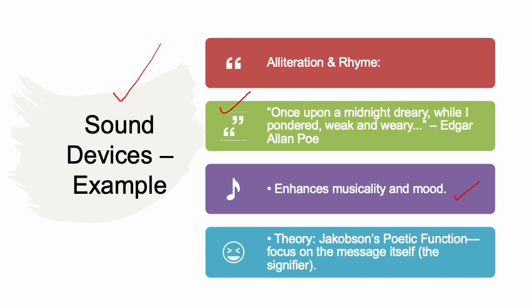For example, this theory comes from Jakobson's poetic function. Jakobson says that it focuses on the message itself, the signifier. So in this way, the sounds become very important. One can say sound devices become very important in the construction of poetry through language.